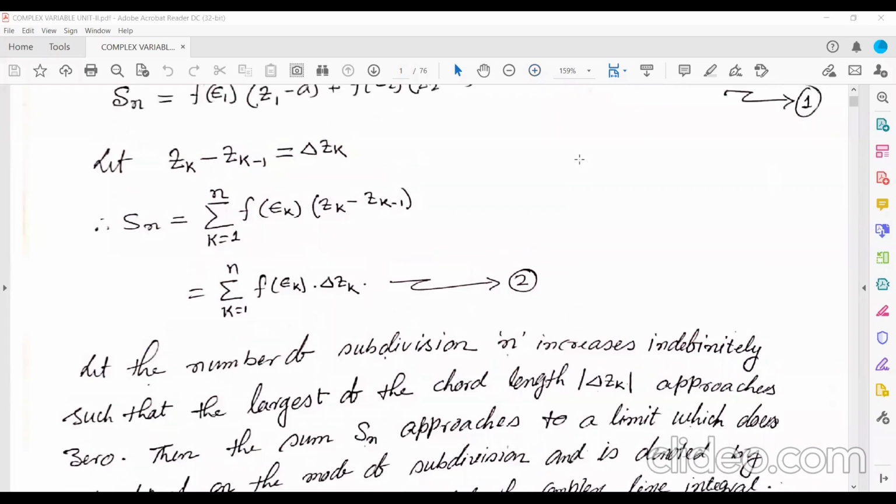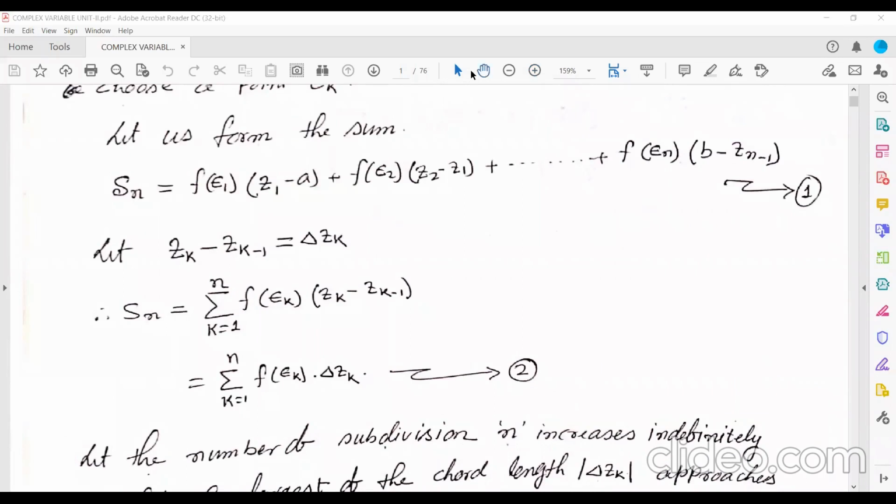If you see equation 1, this sum, if you want to write it using the summation sign, what can you write? The value of epsilon starts from epsilon 1, then epsilon 2, up to epsilon n. So can I write f of epsilon k, where the value of k will start from 1 to n, and then this difference, what can I write?